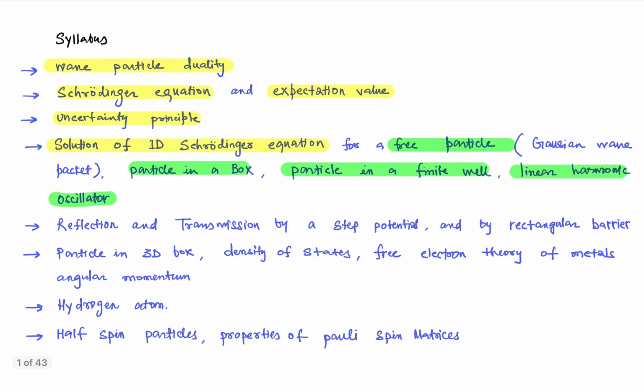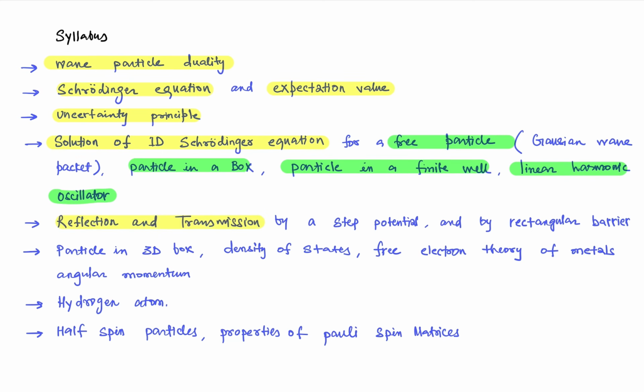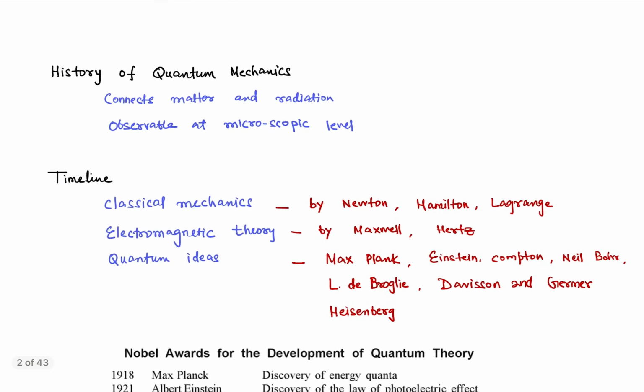Also, we are required to learn reflection and transmission by a step potential, by a rectangular barrier, particle in a 3D box, density of states, free electron theory of the metals, and angular momentum. Apart from that, we are required to understand the hydrogen atom because that is a very basic atom and that has led us to very important quantum mechanical phenomena, and then we are required to understand half spin particles, properties of Pauli spin matrices at first. Okay, so now let us move to the history of quantum mechanics.